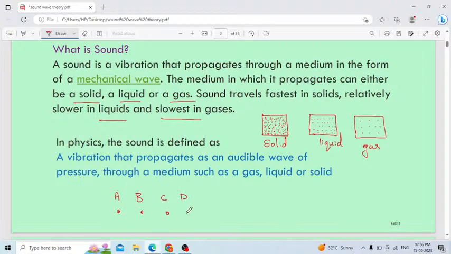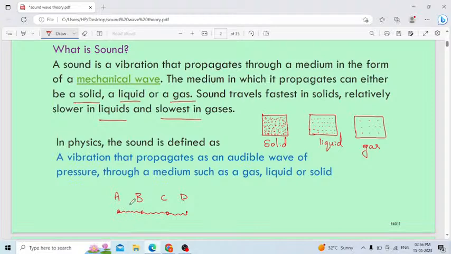I am naming the particles so that you can understand. Once the sound wave is produced, it will disturb the first particle. Then only the energy moves, and it disturbs the second one. Then this energy is transferred to C, and particle C gets disturbed. Then again the same energy travels and disturbs the third particle.